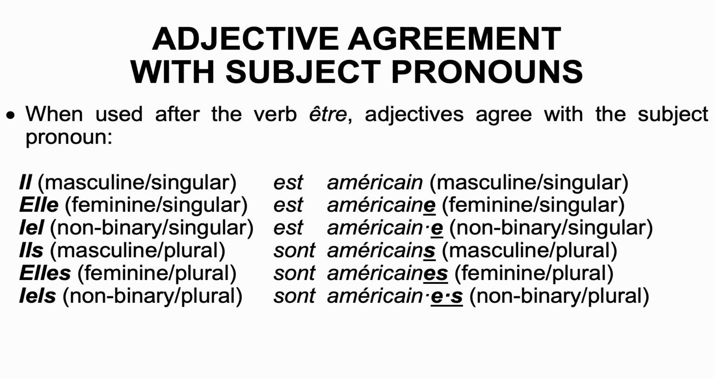Yel is non-binary singular, so you're going to use the non-binary singular form, américain, américaine. Yel est américain, américaine. Ils is masculine plural, so you're going to use the masculine plural form. Ils sont américains, they are American. Elles is feminine plural, so you're going to use the feminine plural form. Elles sont américaines, they are American. Yels is non-binary plural, so you're going to use a non-binary plural form, américain, américaine. Yels sont américains, américaines. They are American.